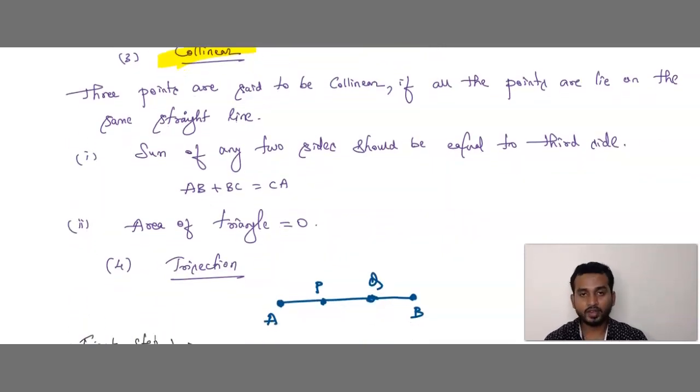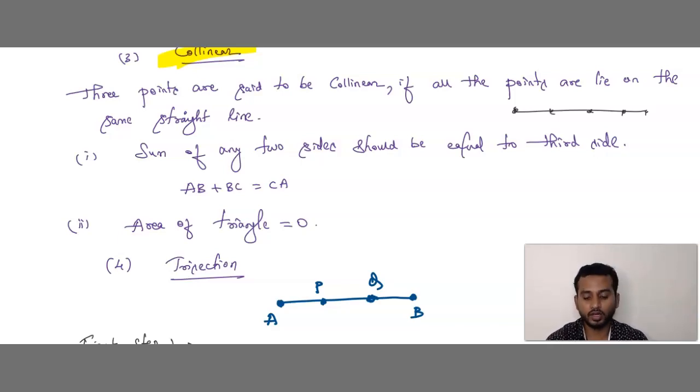Okay, so when can we call the points collinear? Three or more points are said to be collinear if all the points lie on the same straight line. Example, let me consider this is a line. Assume all these points lie on the same line, then we call these points collinear.